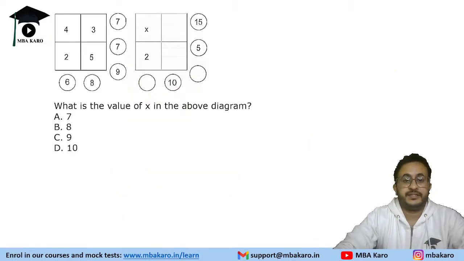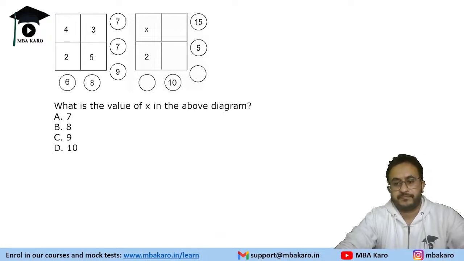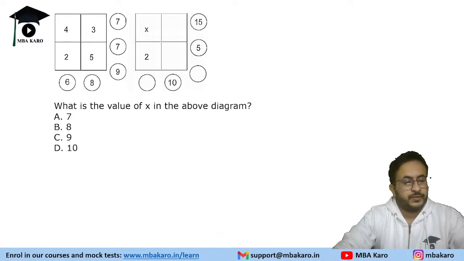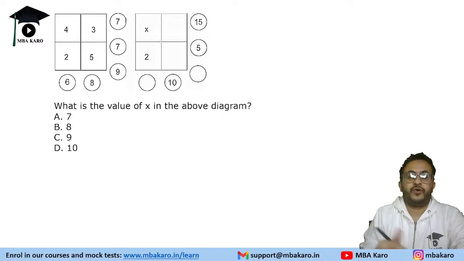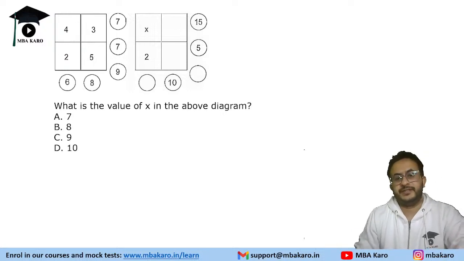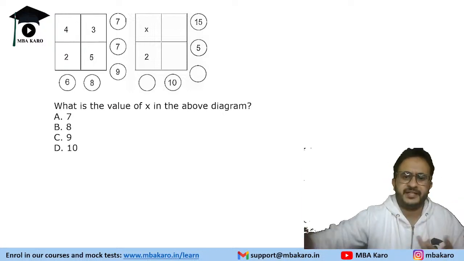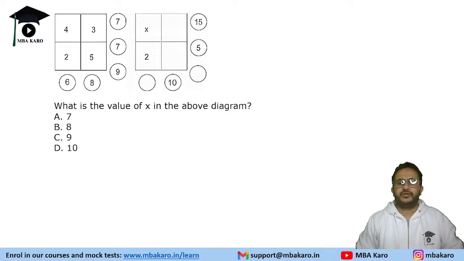Okay, let's see the next question. In SNAP, there will be number-based puzzles. It could be series based, or it could be questions wherein they give you a matrix full of numbers. It could be a 3 by 3 or 3 by 4 matrix. You need to fill in the number in that grid.